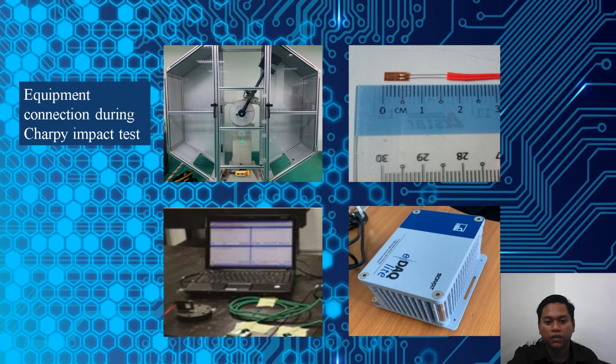So when the striker swings onto the specimen, it sends the information through the system EDAC, and then the computer will display the result based on the experiment.